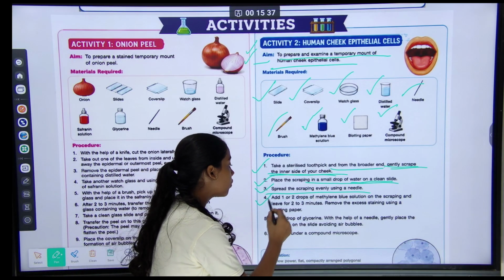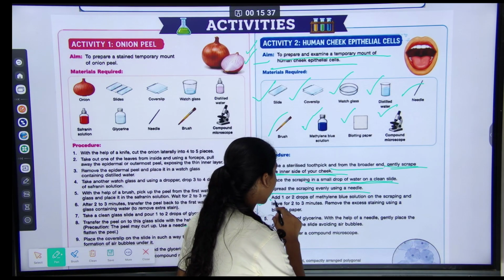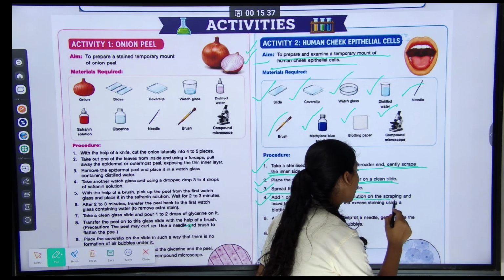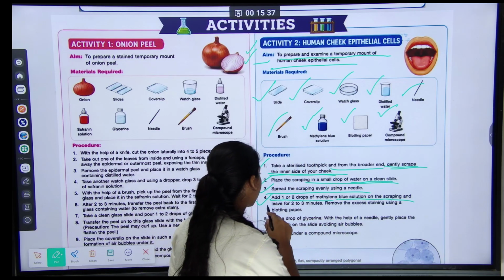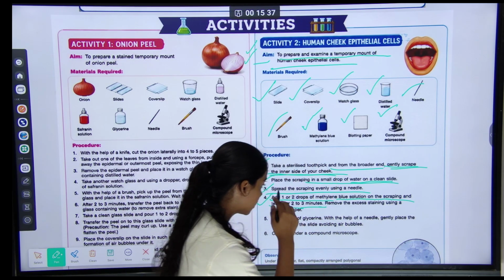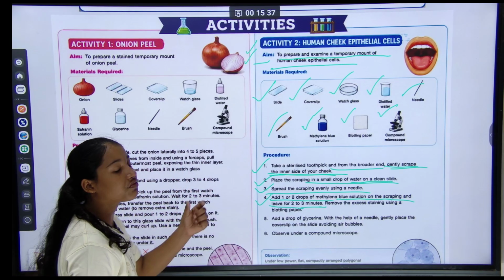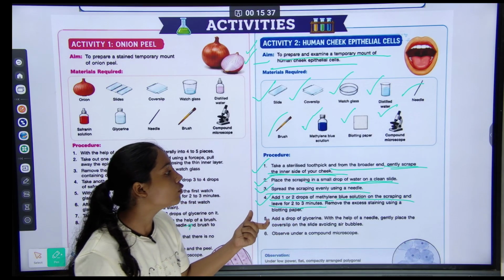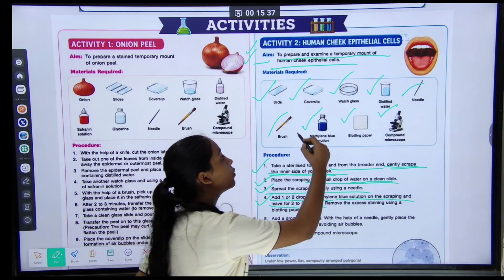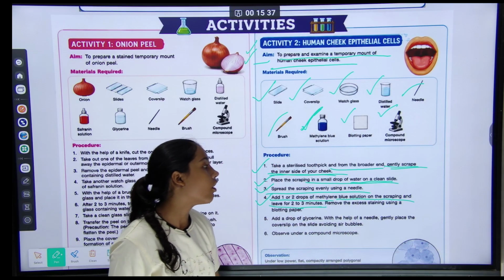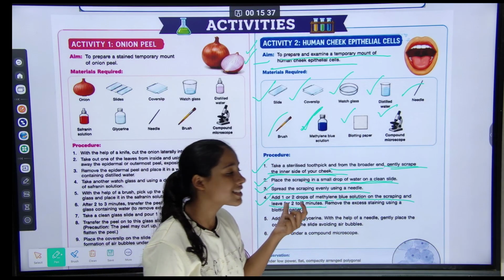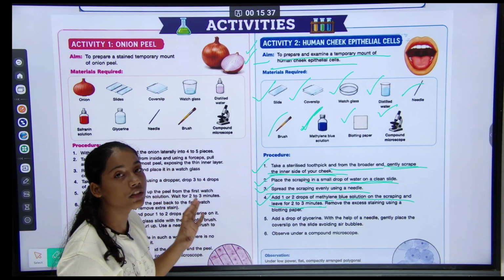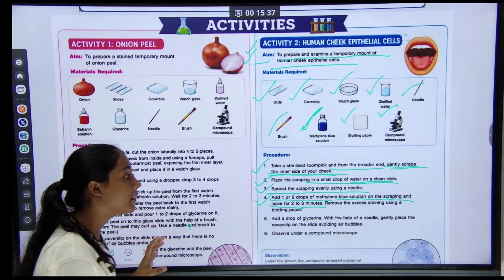Fourth, add 1 or 2 drops of methylene blue solution on the scraping and leave it for 2-3 minutes.